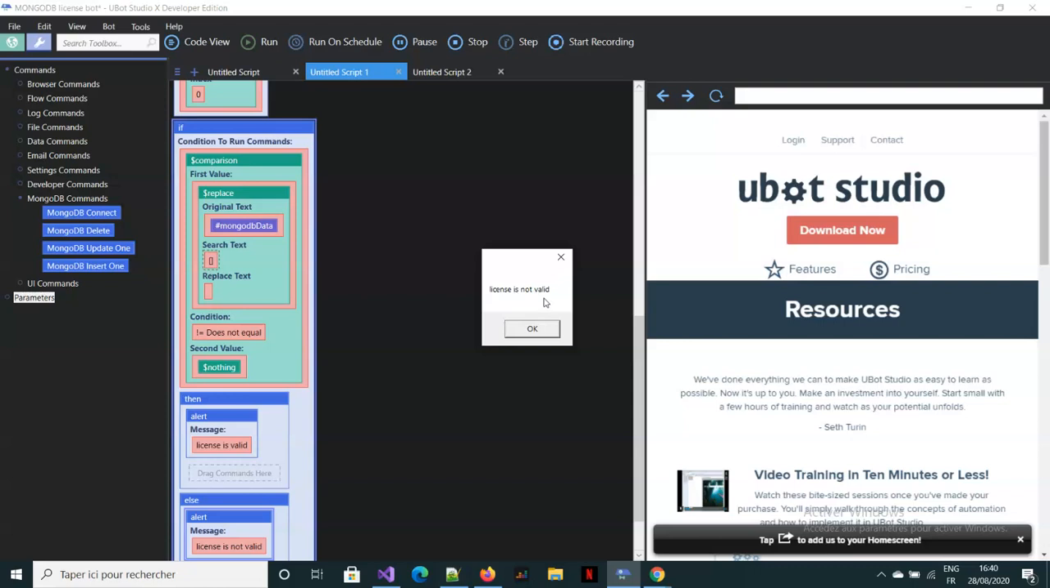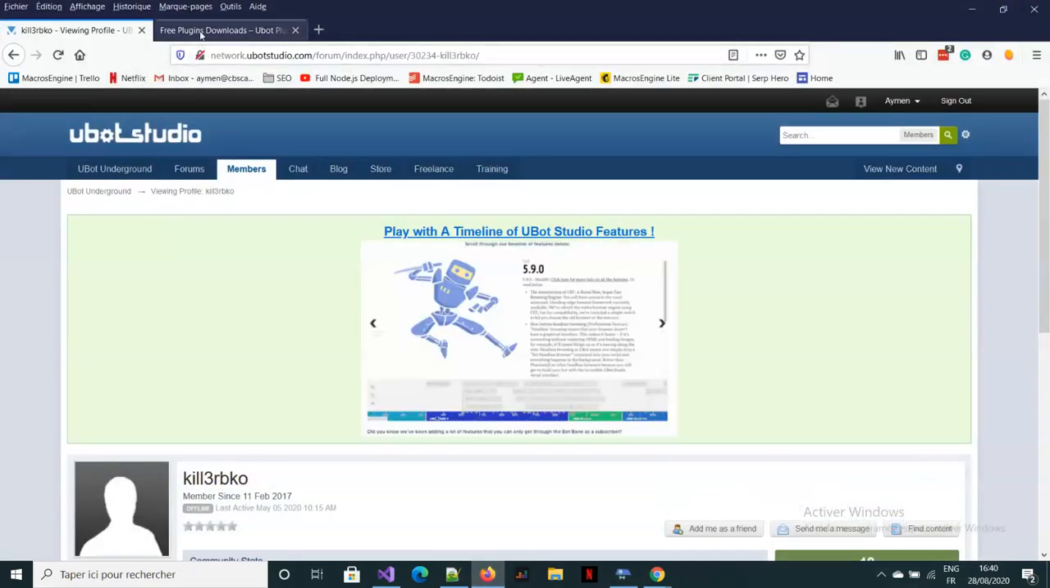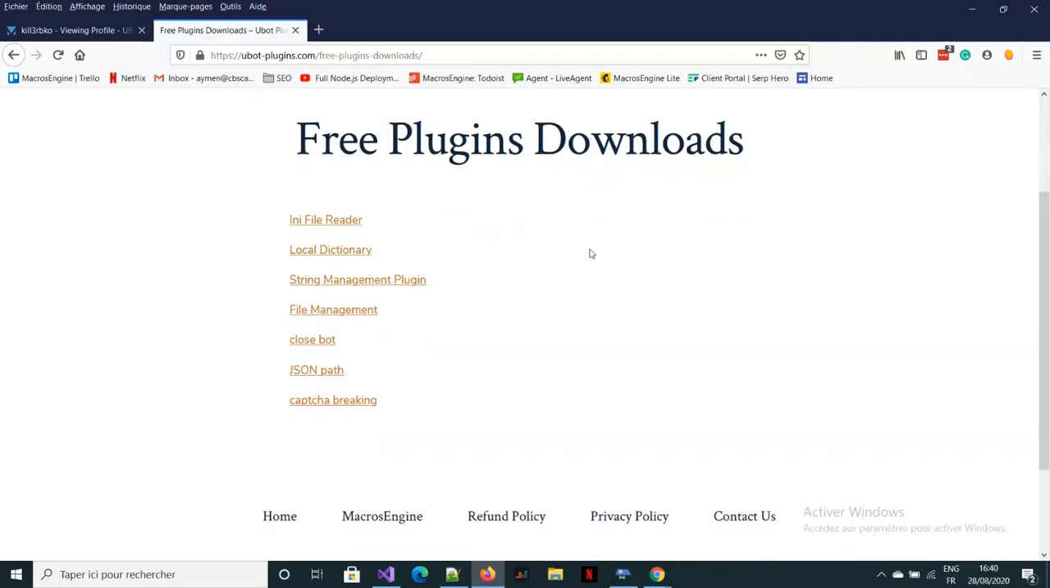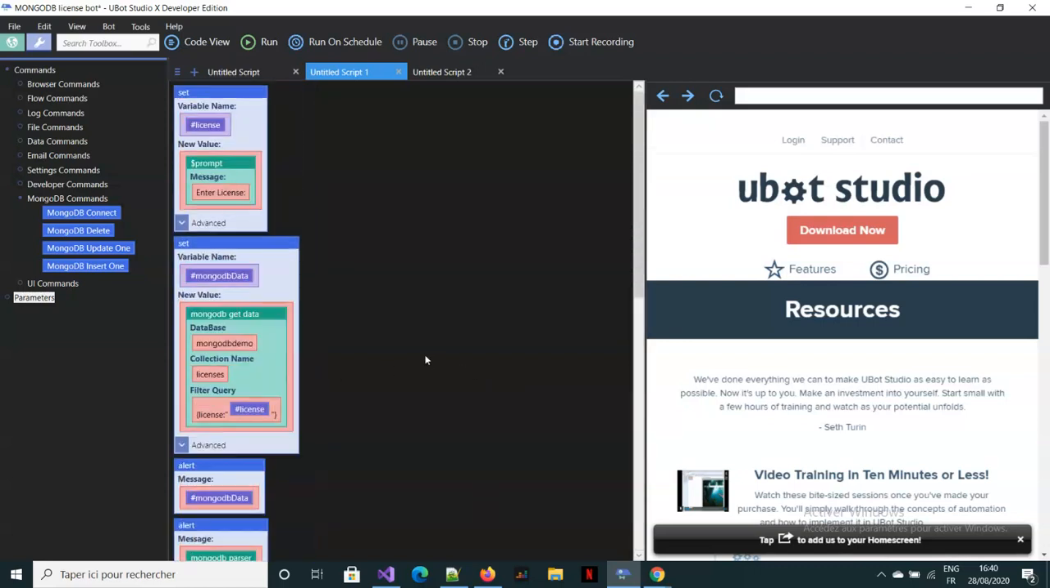And of course, you can use my free plugin close bot to close the bot after that. Just place close bot here, and it will close your bot as you try to authenticate to that bot. So it will not allow you to use the bot unless you have a license. So that's one of the case studies to use it.